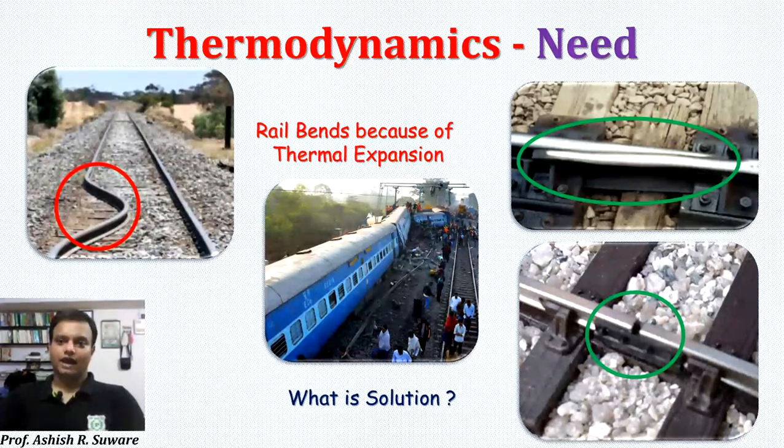At the same time, what you must observe as an engineer is that we are dealing with rails made of metal, so we have to study material properties, which is part of materials technology. While designing these joints, we should know how much the metal will expand if a certain amount of heat is provided. That is part of strength of materials.